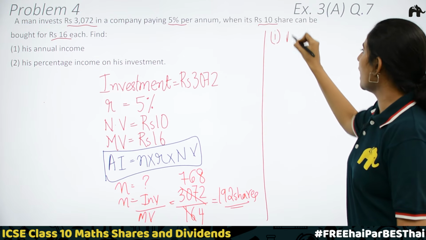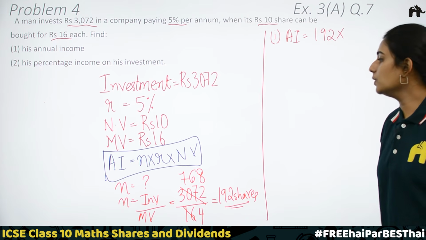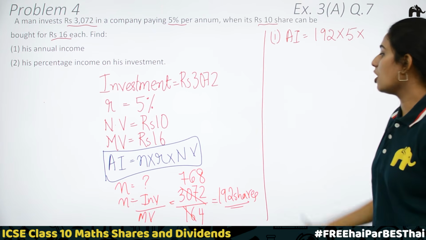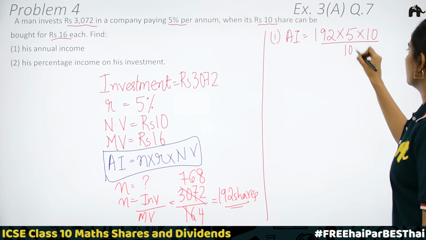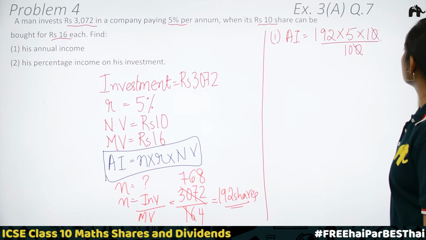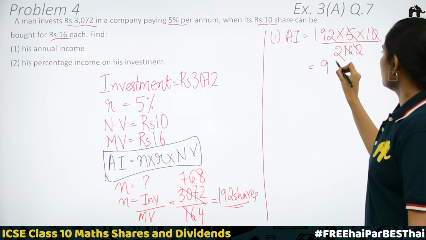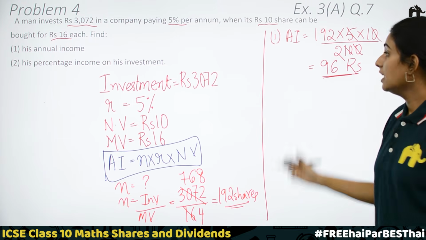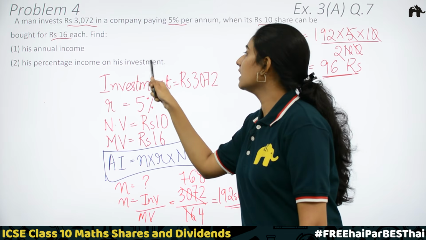First question, that is annual income is equal to number of shares 192 into rate of dividend R 5 into nominal value of one share, that is 10 divided by 100. 5 out of 100 is the rate of dividend. Cancelling zeros, 5 2s are 10, you will be getting 96 rupees. So, this 96 is the annual income. Now, what is the second question? His percentage income on his investment.